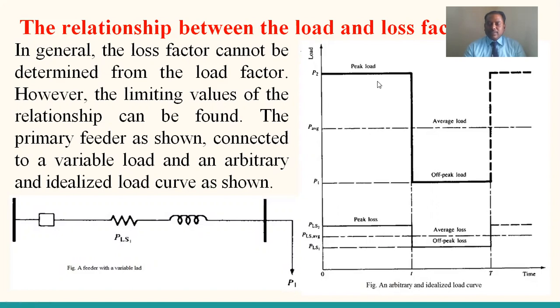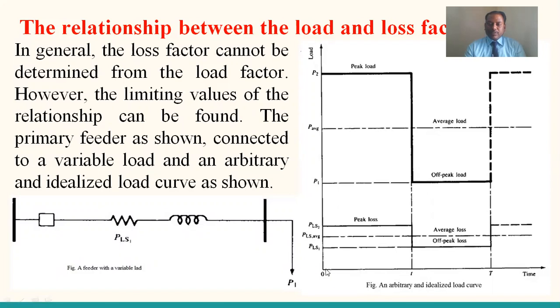So peak load is denoted as P2, peak load power loss PLS2, off-peak load is denoted as P1, off-peak load power loss is denoted as PLS1, average load is denoted as P average, and average power loss is denoted as PLS average.